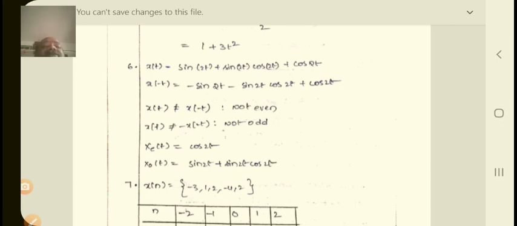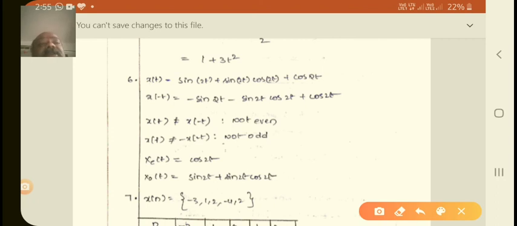So x e of t is equal to x of t plus x of minus t by 2. Using the upper expressions, sine 2t and minus sine 2t will both be cancelled. Just observe here, these two will be cancelled for the x e of t finding. Only cos 2t plus cos 2t, 2 cos 2t by 2, the 2 cancels, therefore cos 2t is left.